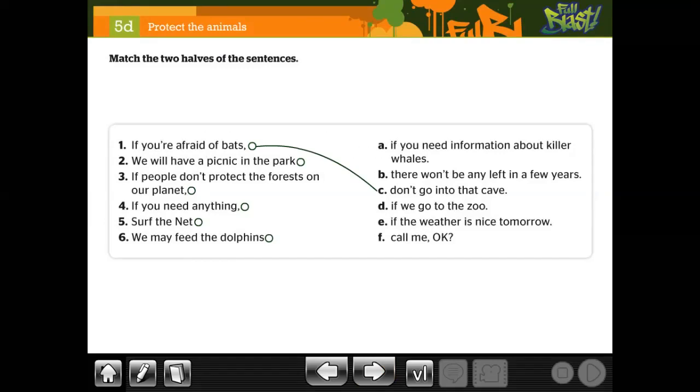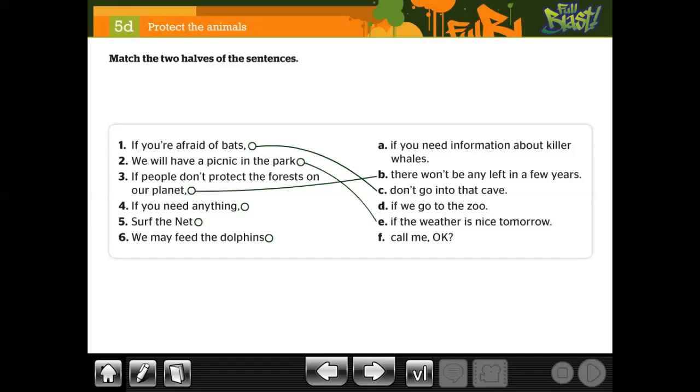What is the correct option? In this case, letter E, if the weather is nice. Picnic. What is picnic? Remember? If people don't protect the forest on our planet, si no protegemos nuestros bosques, what is the correct option? A, B, D, or E. Okay. In this case, what you said? La B, profe. Yes. There won't be any left in a few years.